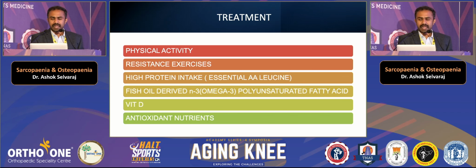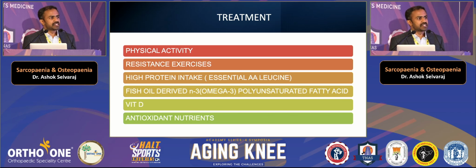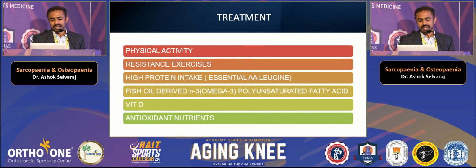high protein intake. Now research is going on to focus on specific essential amino acids like leucine, which can be given as medication formulation, and it is also important to give them fish oil derived polyunsaturated fatty acids. Like in osteopenia, vitamin D is very important, and you should also add antioxidant nutrients to the diet.